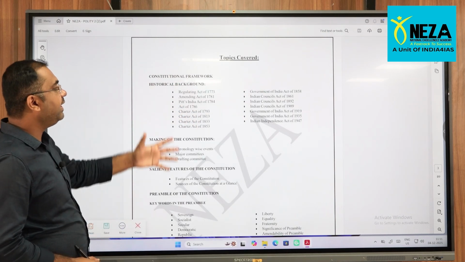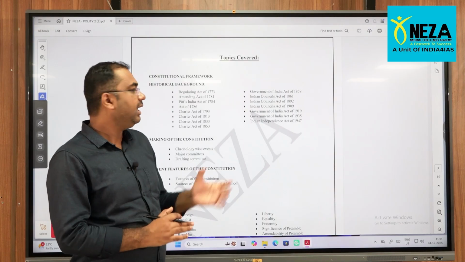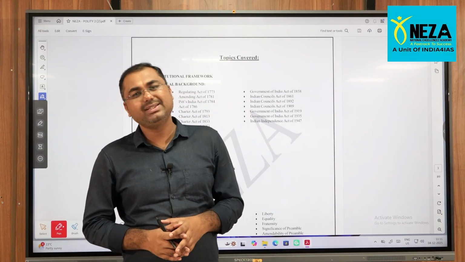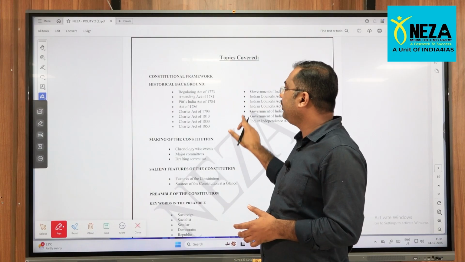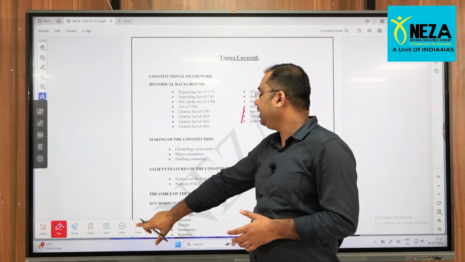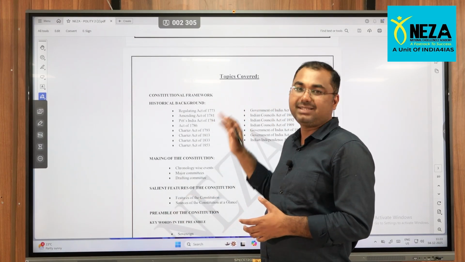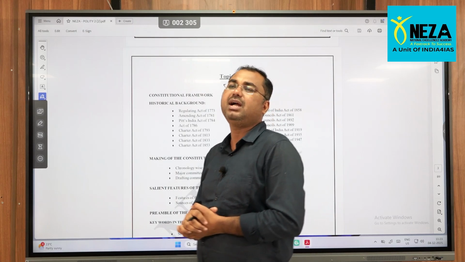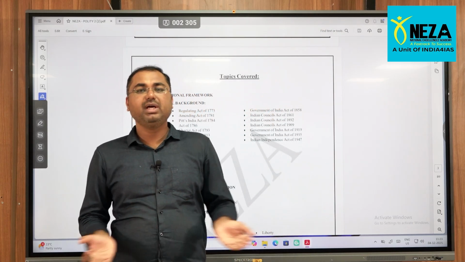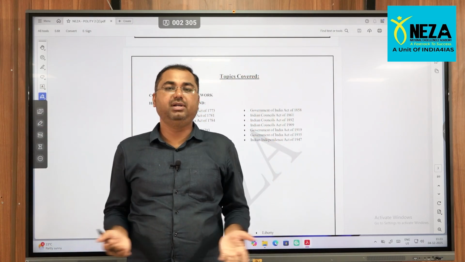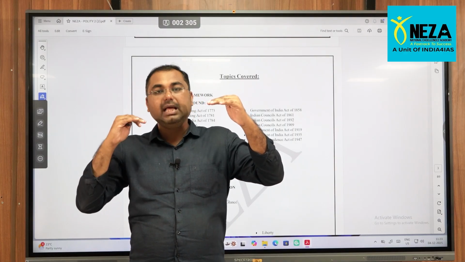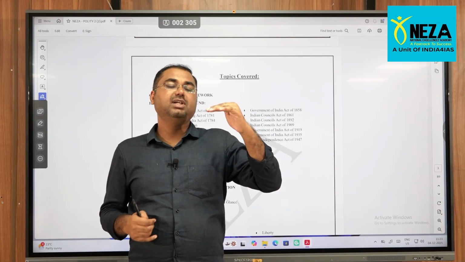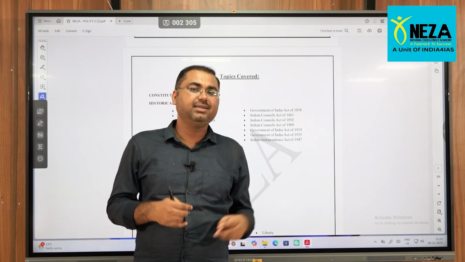If you go by the syllabus also, just for quick revision, this is how the flow will continue. It all starts with the framework of the Indian Constitution, which is nothing but how our whole constitution evolved. In that, as I already mentioned, some historical developments of modern India also take place, as we already saw with the Treaty of Allahabad.